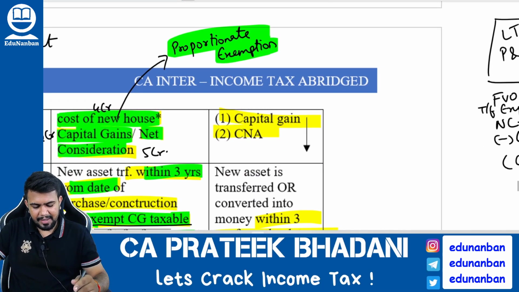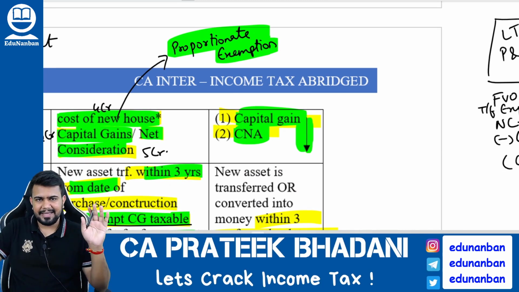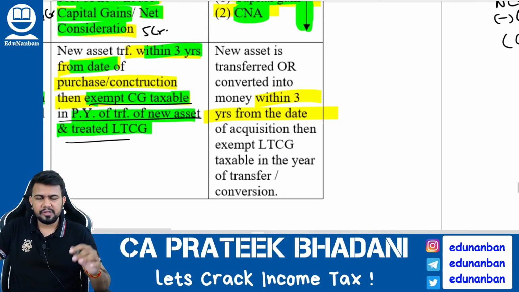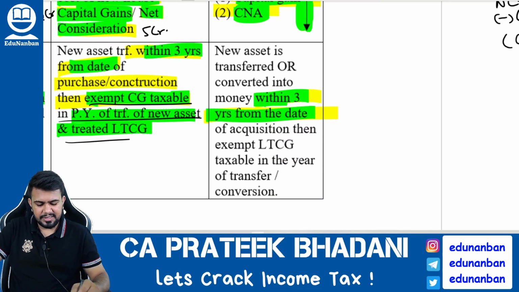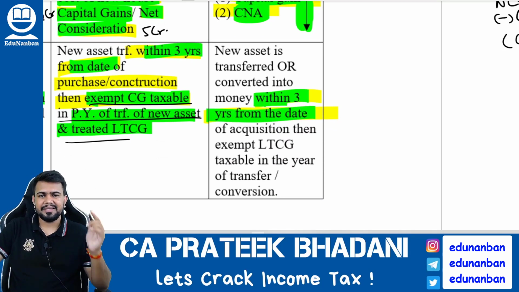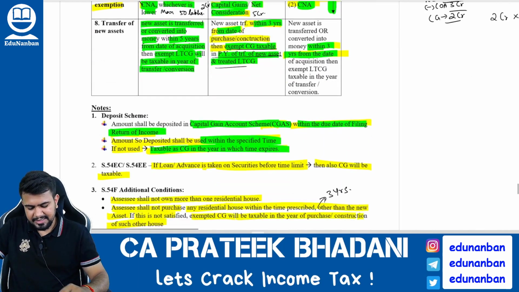In such a case, capital gain or cost of the new asset, whichever is lower, will be exempt from tax. This also should not be transferred at least within 3 years. If it is transferred within 3 years, then the capital gain which was exempt earlier will become taxable once again. So these are the 6 exemptions.